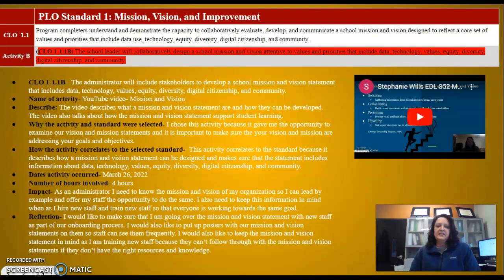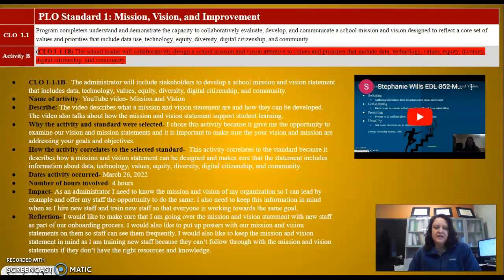This activity correlates to this standard because it describes how a mission and vision statement can be designed and makes sure that the statements include information about data, technology, values, equity, diversity, digital citizenship, and community. This activity was completed on March 26, 2022 and took 4 hours to complete.